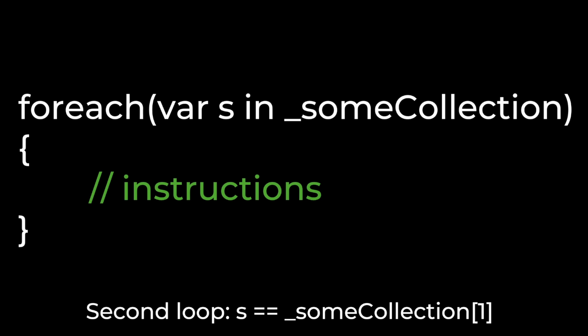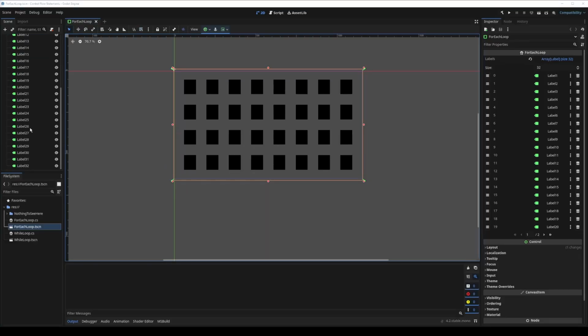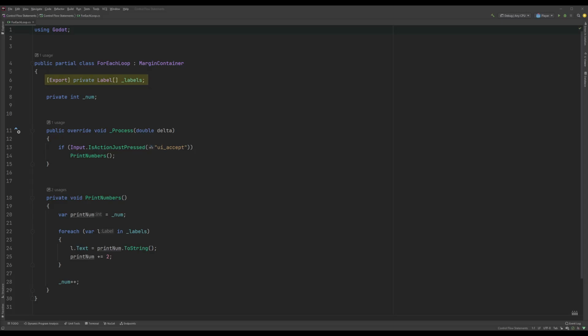So let's look at some code. In this scene, I have 32 labels in a grid container, all loaded in the inspector. We're going to print some numbers to these labels using a foreach loop. Let's take a look at the code. Up top, we have the export field for our _labels array. I've already manually loaded all 32 of them in the scene. Next is a private integer _num, which will default to being initialized to 0. We're going to use this to make our scene a little bit more interesting.